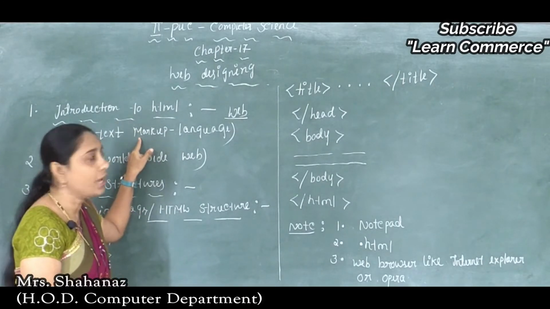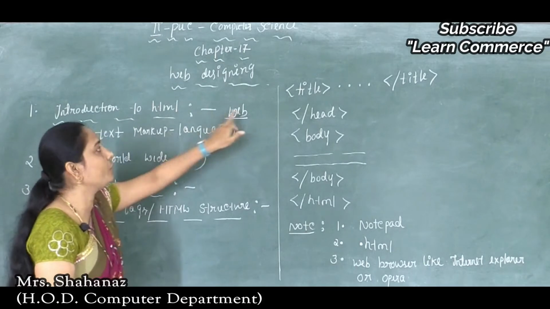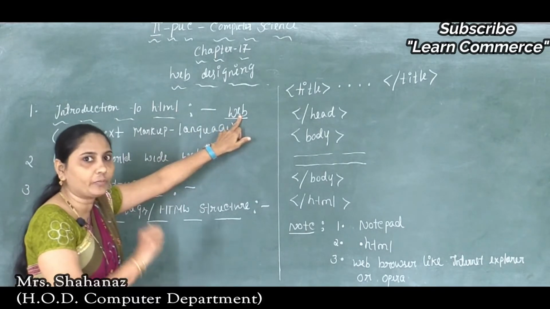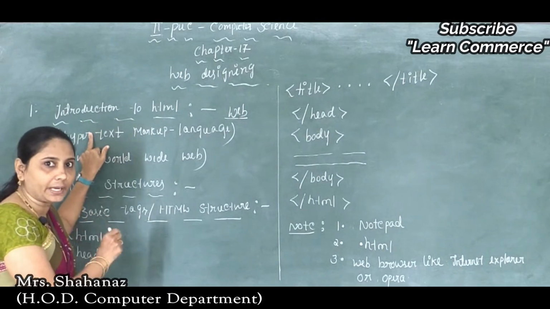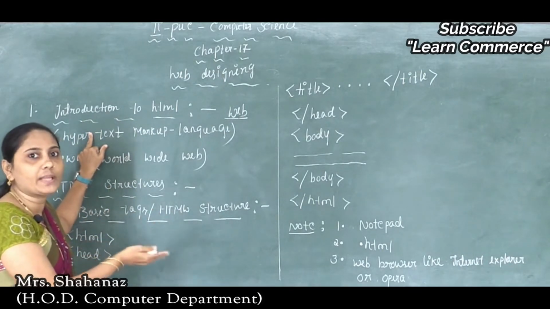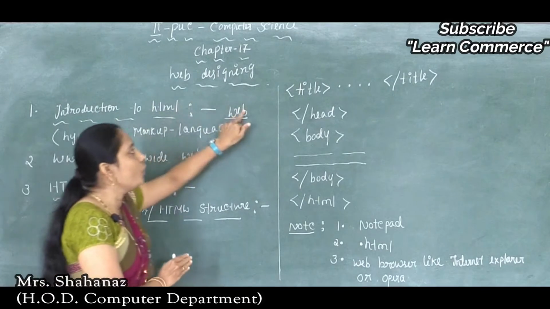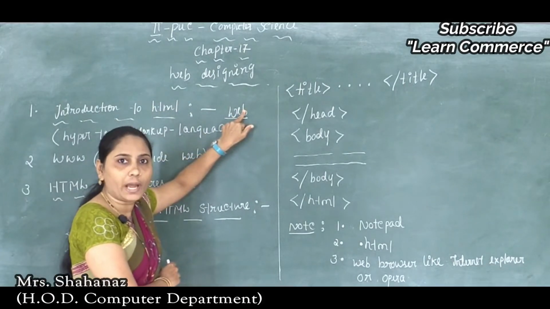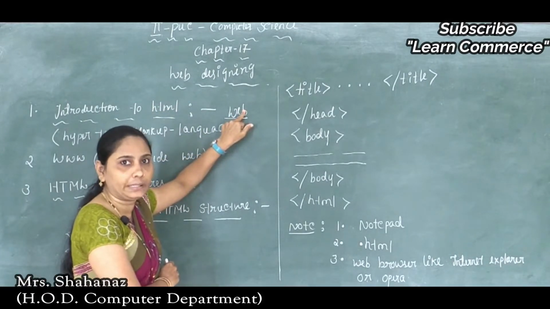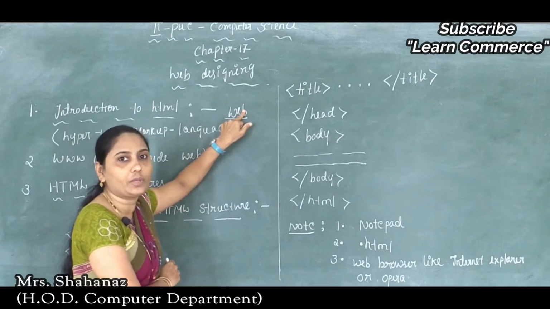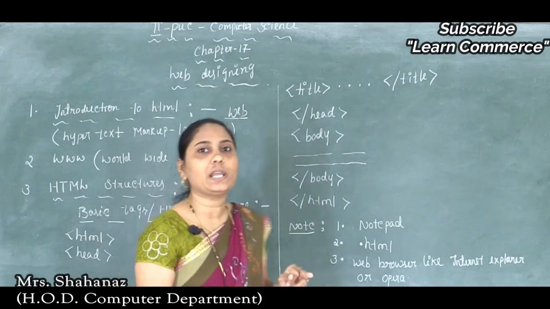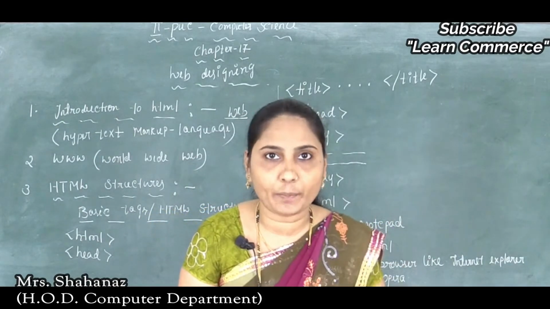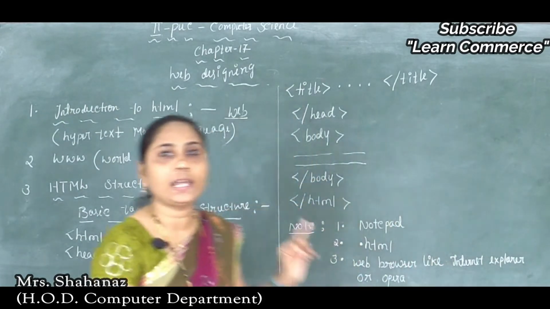Why did I use the word web? We are in the topic of HTML, but the World Wide Web contains millions of web pages, and such web pages are created by using a language like HTML.